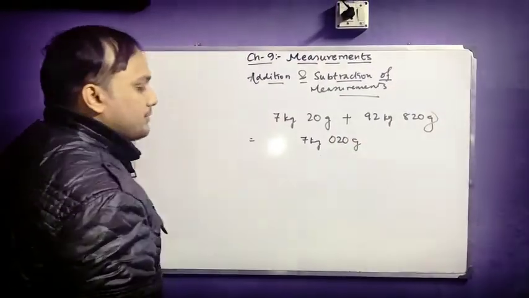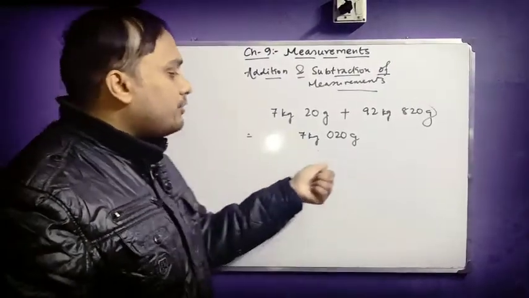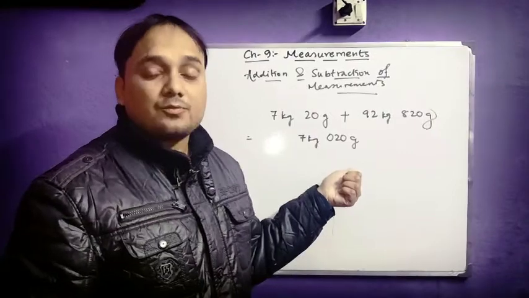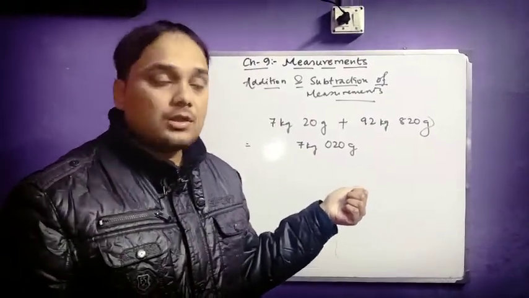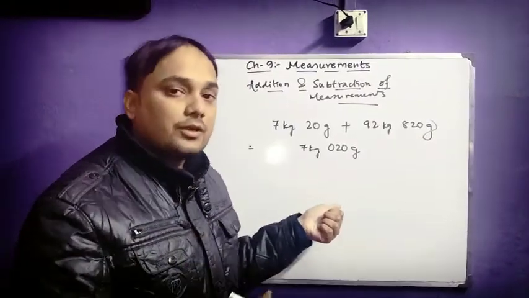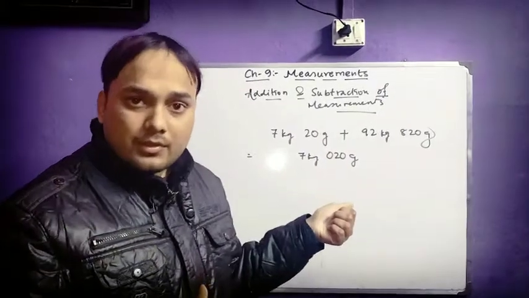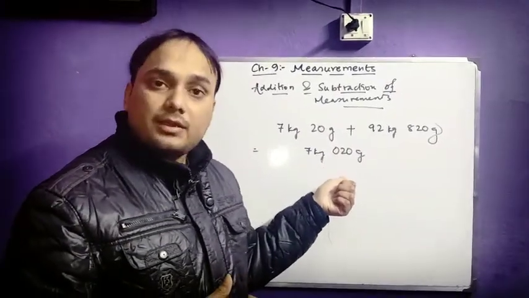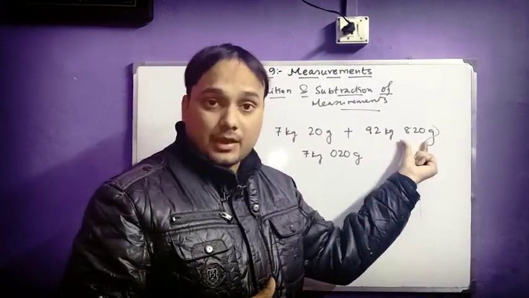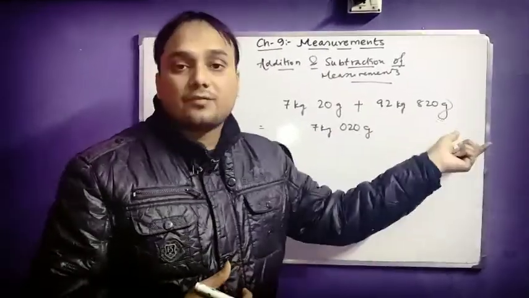Now you may think, why am I putting 3 digits here? The 3 digits are put here because grams should be represented with 3 digits, as 1 kg equals 1000 gram. So more than 999 gram can be converted into kg as well. Whenever it is less than 999 gram, I express it with 3 digits. So better you write 3 digits here, so that it becomes easier for you to add.